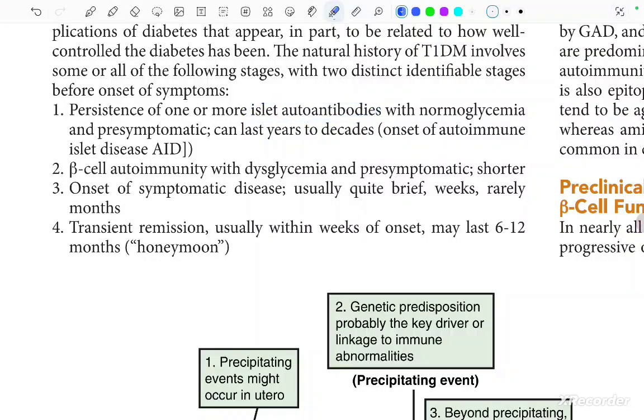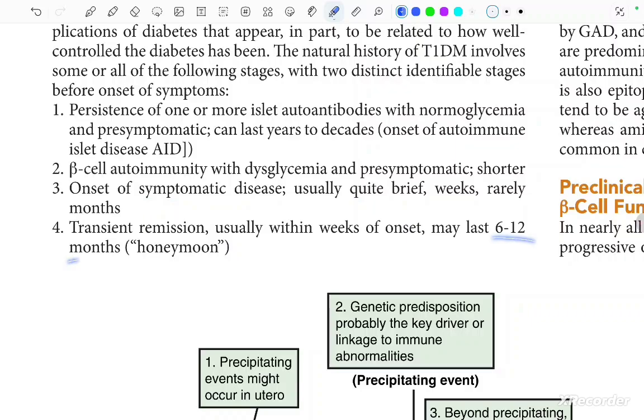Beta cell autoimmunity with dysglycemia and pre-symptomatic state is shorter. Onset of symptomatic disease is usually quite brief, weeks, rarely months. Transient remission usually within weeks of the onset may last 6 to 12 months.